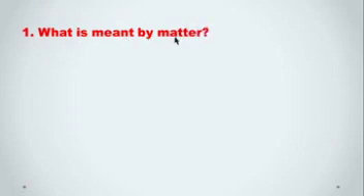First question: what is meant by matter? In science, matter is a term for a type of material. Matter is anything that has mass and takes up space, and has some volume. Matter exists in various states like solid, liquid and gaseous state.